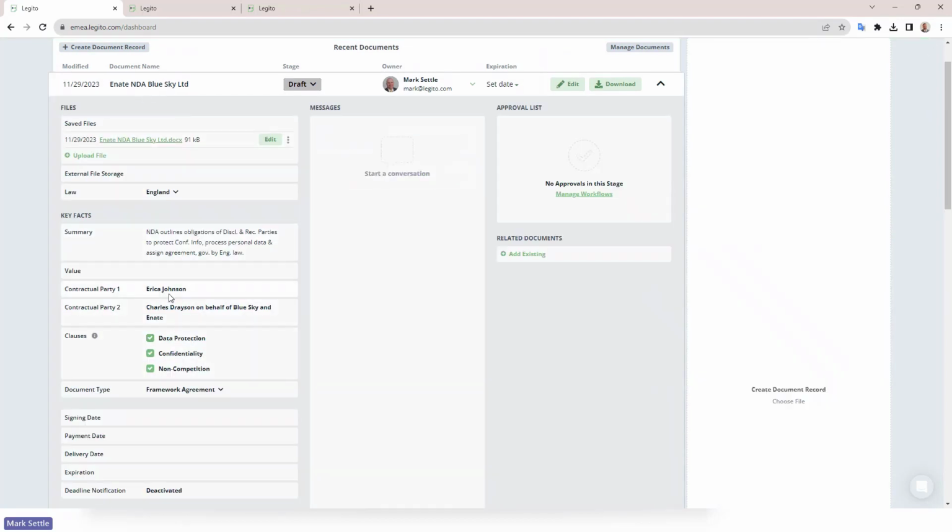You can see it pulled out the contracting parties, pulled out the law, it pulled out the summary and the clauses that are actually in this document, and assigned it a specific type out of the types that were available here. And so just the cusp of some of the things that we can do with AI, but it is something as a company we feel is important, obviously in the future of business. And so we want to leverage those tools to help you do more with less. So great new prototype, and hope to see that built into Legito in the near future.